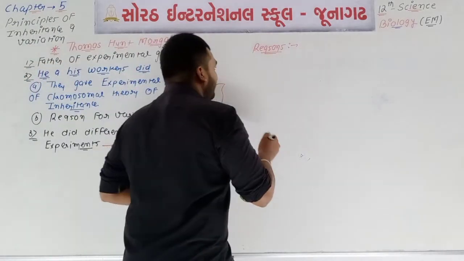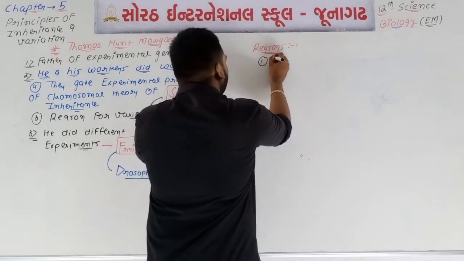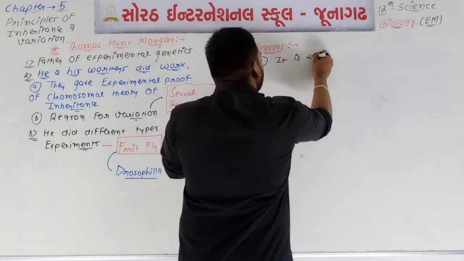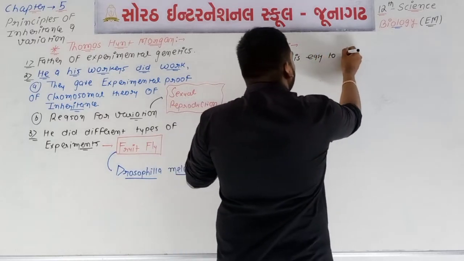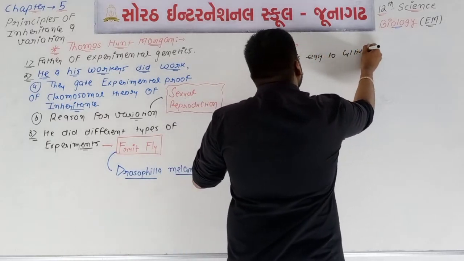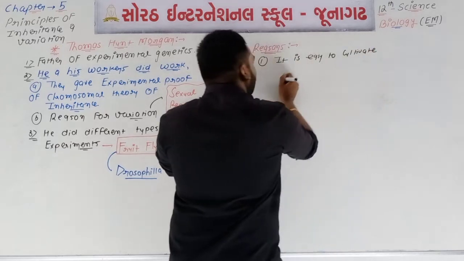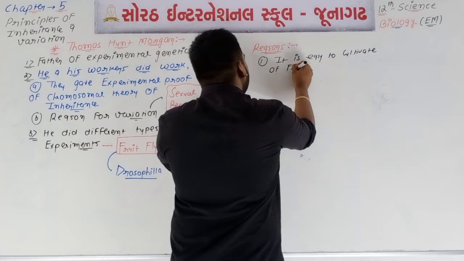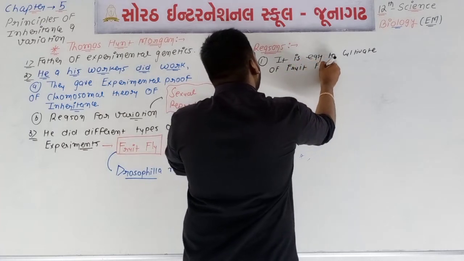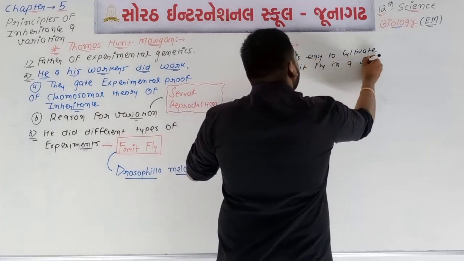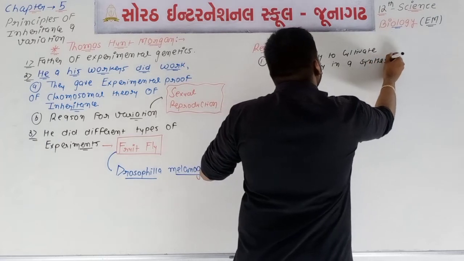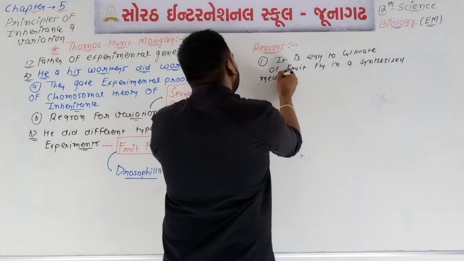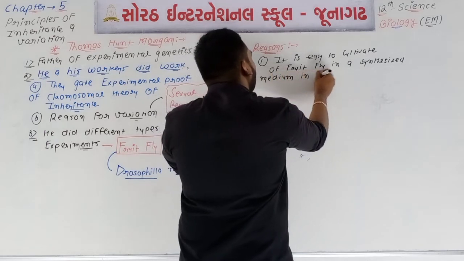So we can say that the first reason is that it is easy to cultivate or culture fruit fly in a synthesized medium in a laboratory.